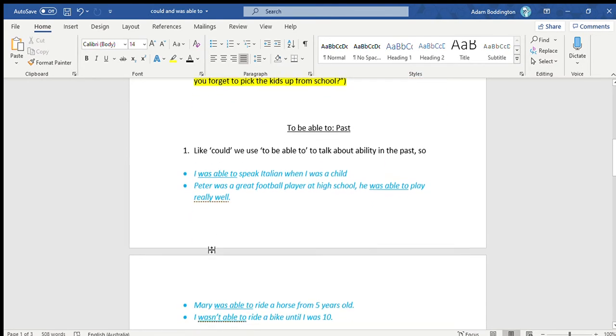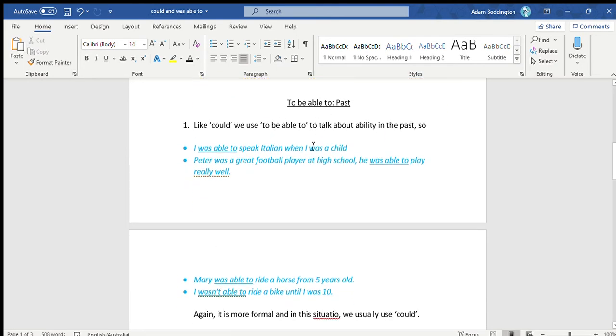So what we're going to have a look at now is to be able to in the past. So like could, we use to be able to talk about ability in the past. So something that you can do easily, you can do well, a general ability. So I was able to speak Italian when I was a child.